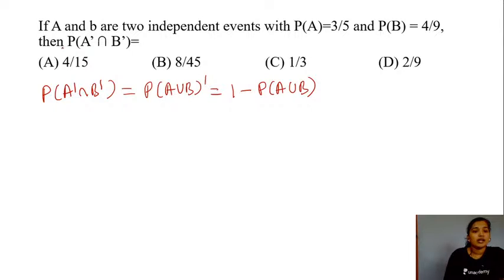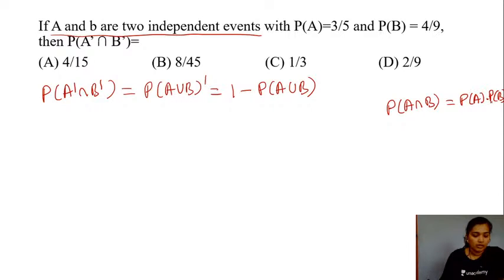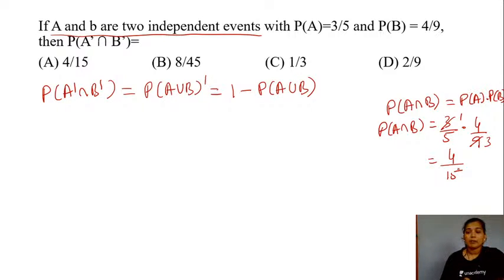Right? Now here we are given the information that sets A and B are independent events. When I say A and B are independent events, we have probability of your event A and B equal to probability of your event A into probability of your event B. So let's substitute the values, students. What will be the probability of your event A and B here? This will be equal to 3 by 5 into 4 by 9. So 3s are, right? So the value here would be 4 by 15. Yes, I hope you guys are following this.